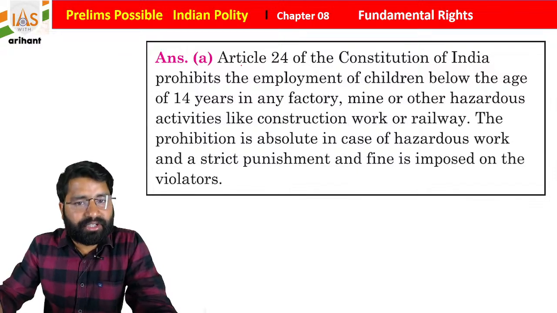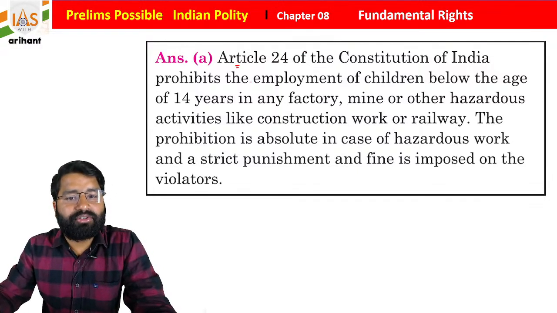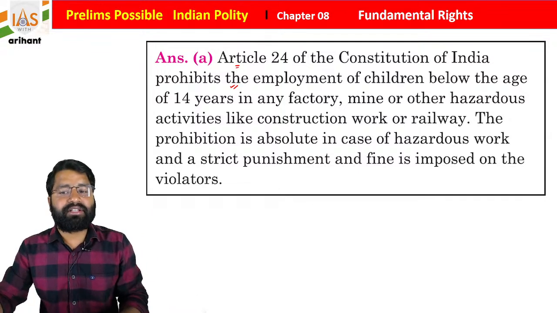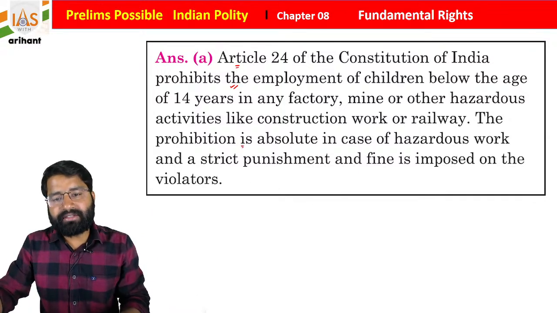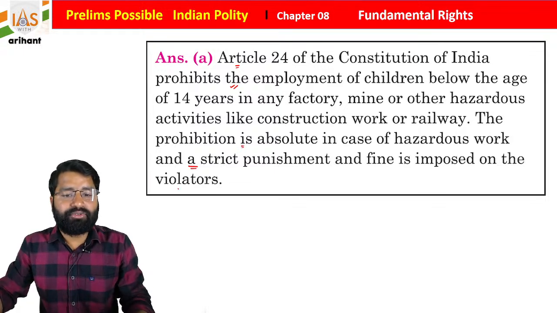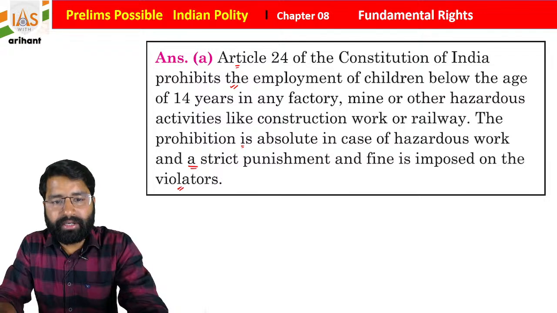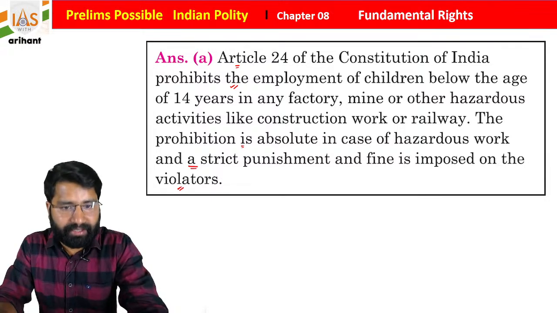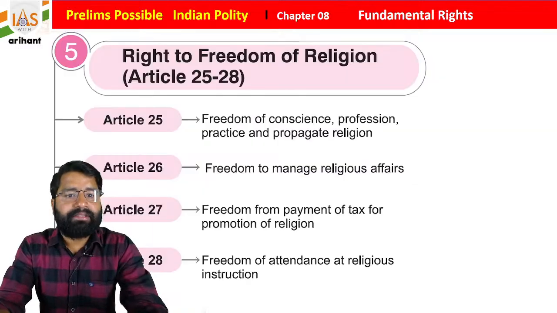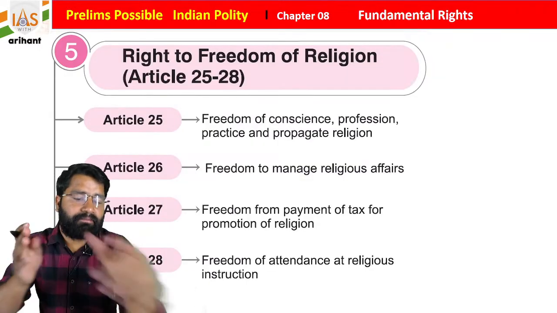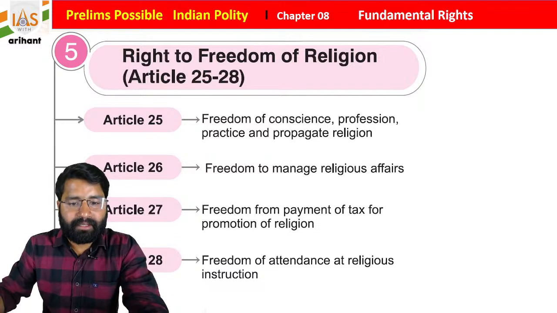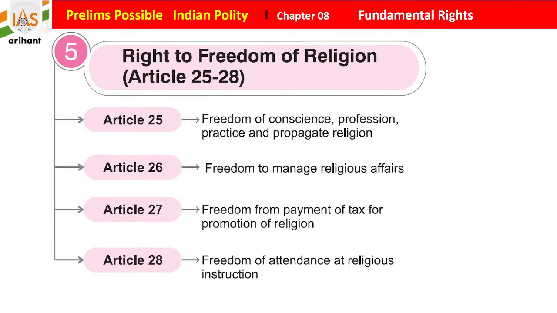Now just see the explanation part. Article 24 of the Indian Constitution prohibits the employment of children below the age of 14 years in any factories, mines or other activities like construction work or railway. The prohibition is absolute in case of hazardous work, and a strict punishment and a fine is imposed on the violator. So if someone violates this, definitely he or she is going to be punished. Getting it? So this is about the right against exploitation, students. I hope you all are getting it.